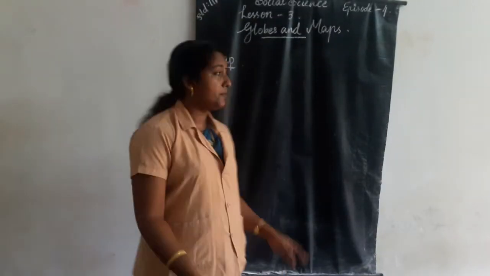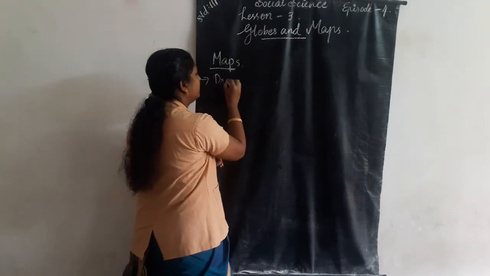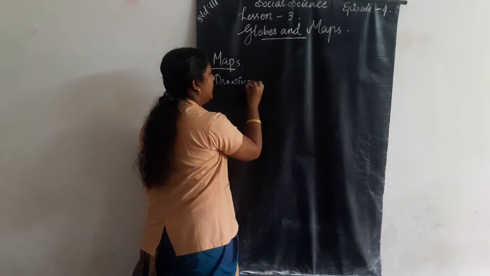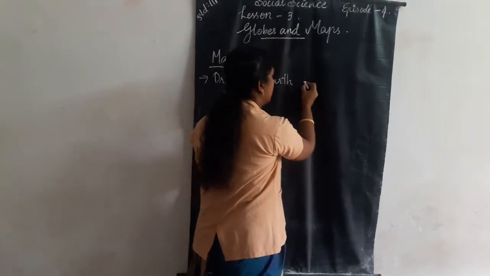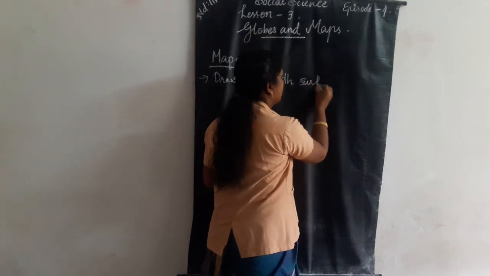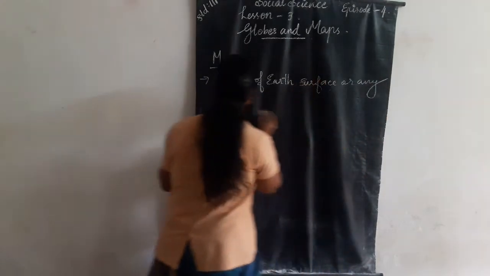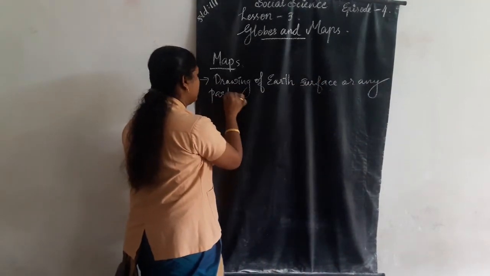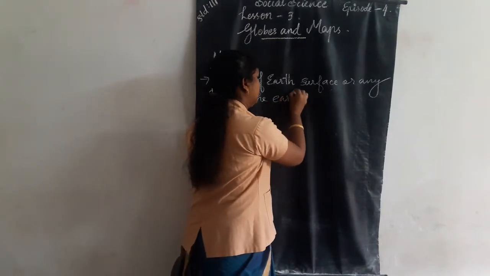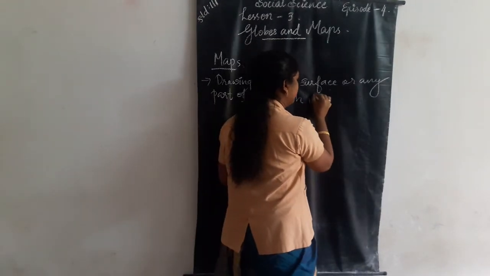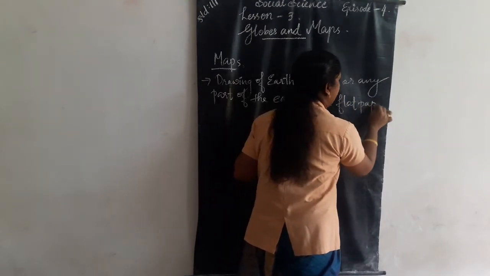Once again, maps. Maps are drawings of Earth's surface or any part of the Earth on a flat paper.